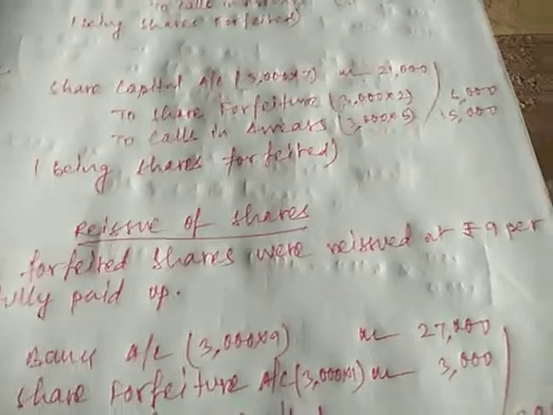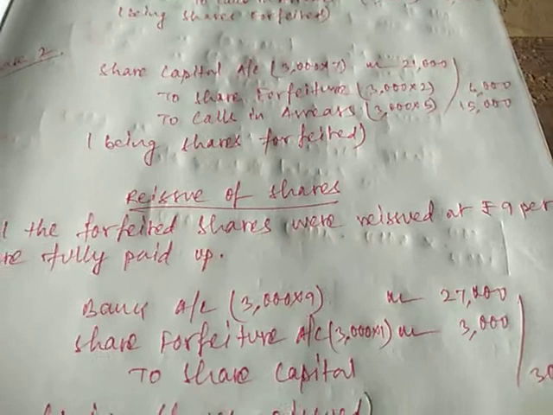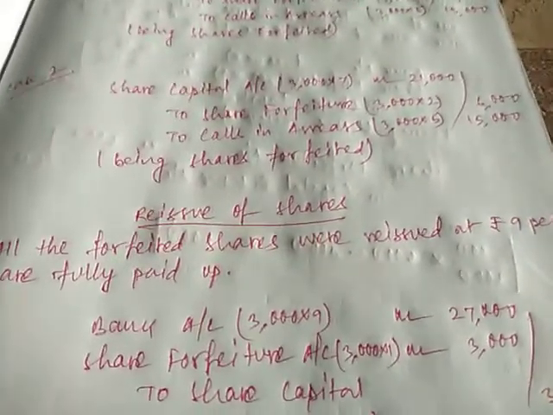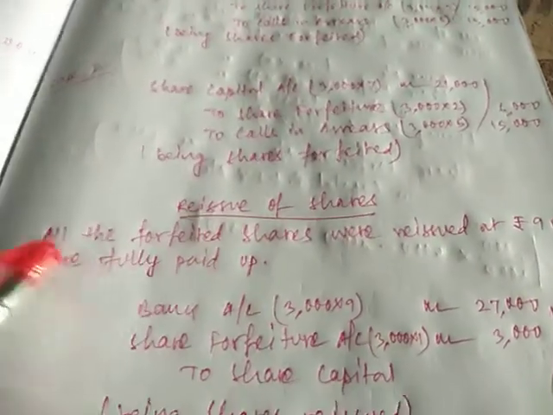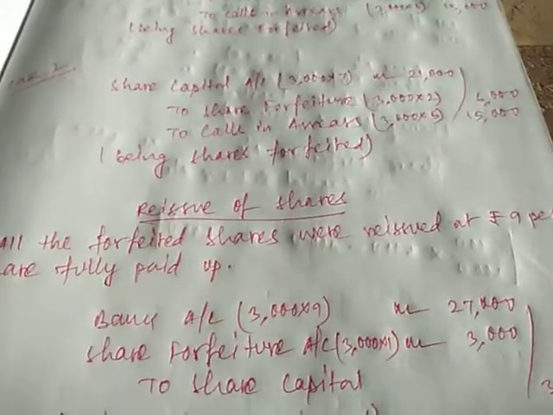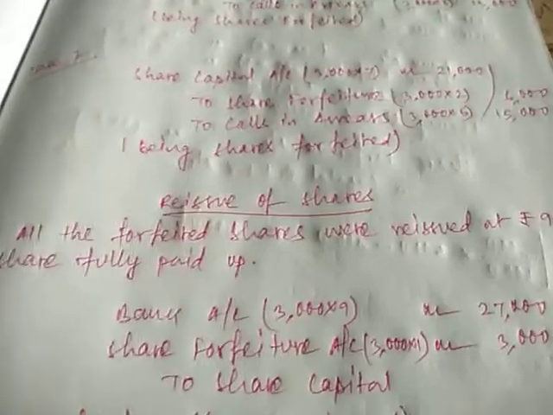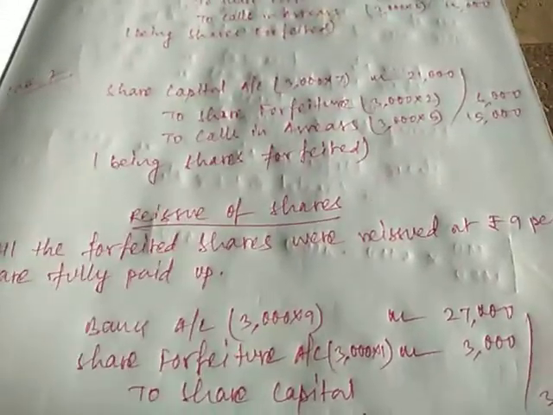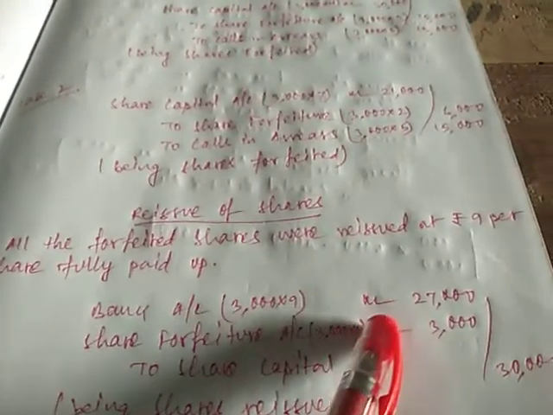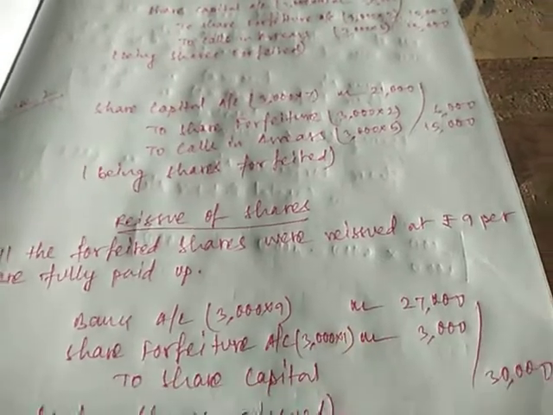So the company might need to reissue the share at a price that is rupees 10 or less than rupees 10. Now suppose all the forfeited shares were reissued at rupees 9 per share fully paid up. The shares of rupees 10 are now being reissued at rupees 9. So bank account debit 3000 into 9. Share forfeiture account debit 3000 into 1. To share capital.